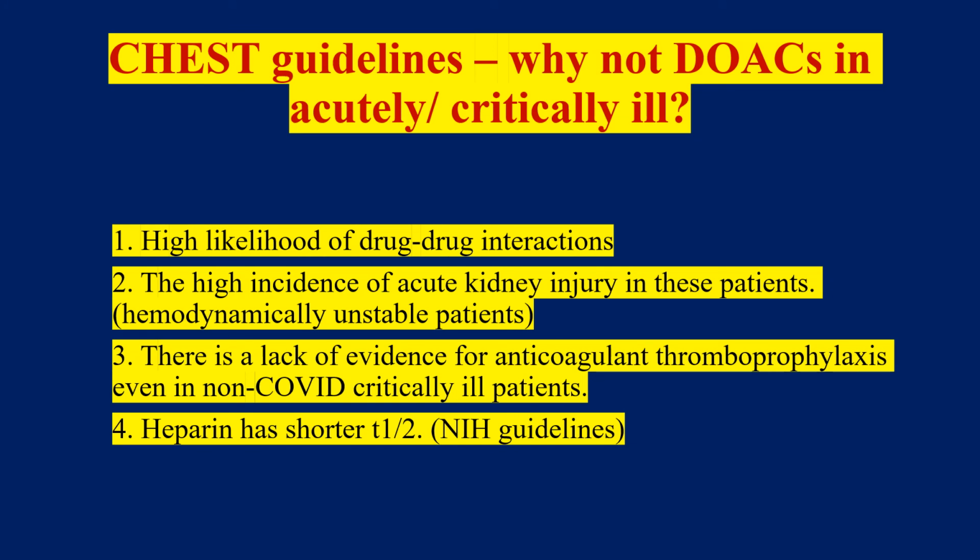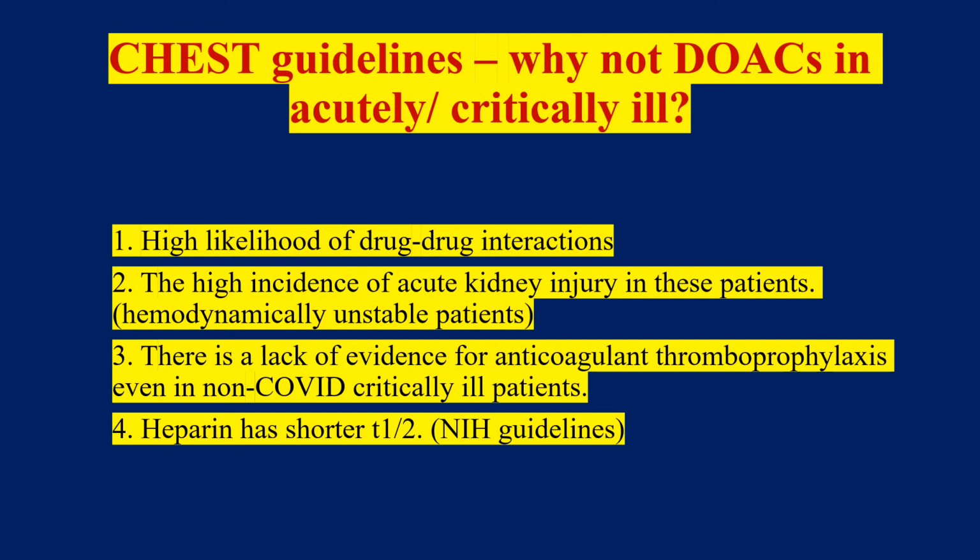So why not DOACs in these acutely ill and critically ill patients? Because number one, there is a high likelihood of drug-drug interactions. New antivirals or new agents are coming up rapidly, which are supposed to be used in critically ill patients with COVID-19, and we do not know what interactions the new drug will have with a DOAC.